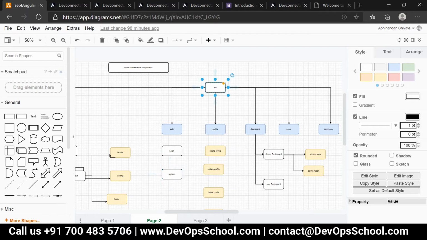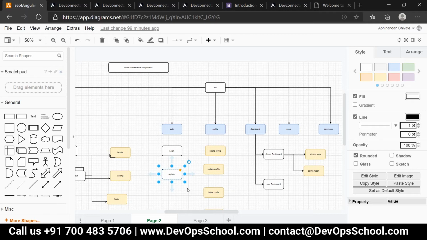First of all, I need to connect to the app module. From app module, I'll connect to the auth module, at runtime, dynamically. And from this auth, I need to connect to the register. This is what we are expecting logically, right? So first of all, this is your module level communication: how app module will talk to auth module dynamically. Second point, how it will load this auth module dynamically. Third point, how auth module will help us to load the register component at runtime.